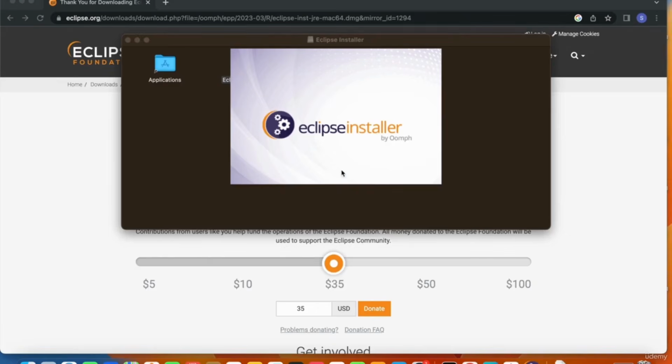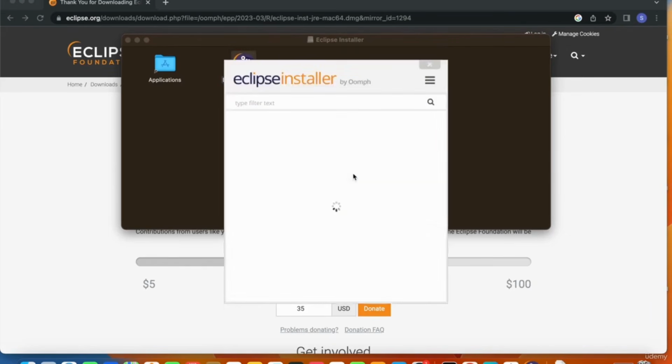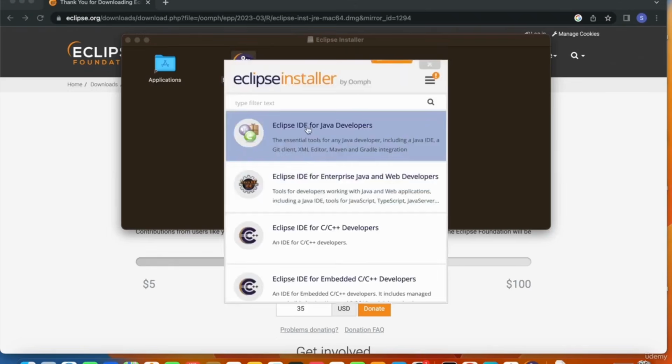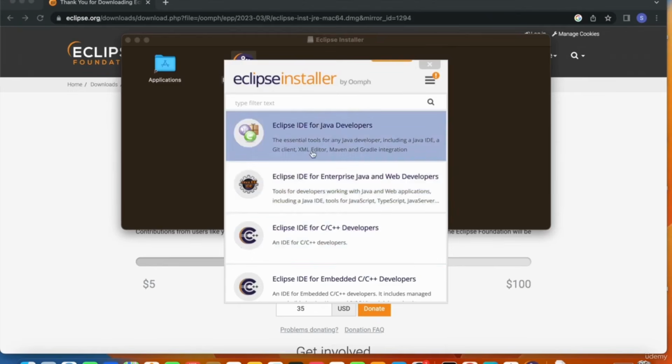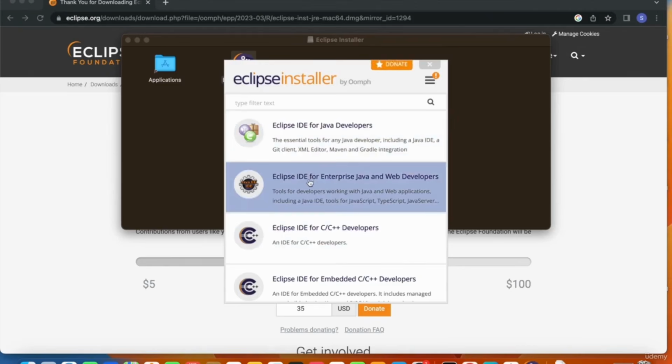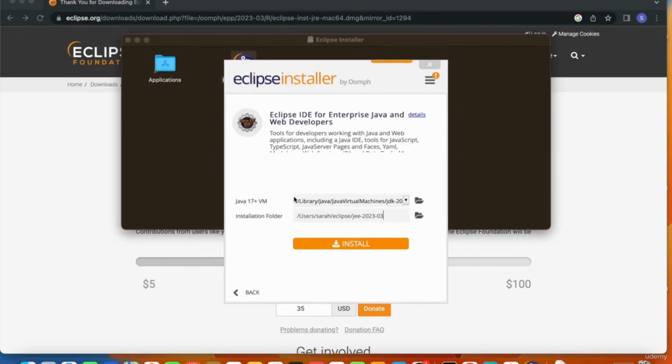So the installer is getting loaded. And you have different options here. Because I want to use Eclipse to develop web applications, I'll go ahead and choose Eclipse IDE for Enterprise Java and Web Developers. The version I want to use is JDK 20. So I'll go and select JDK 20.